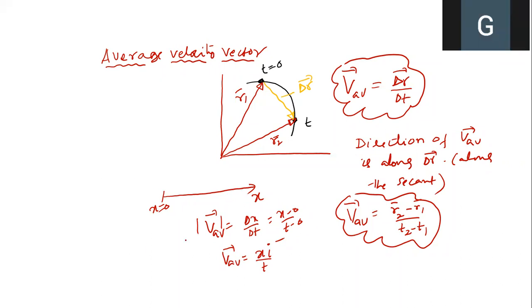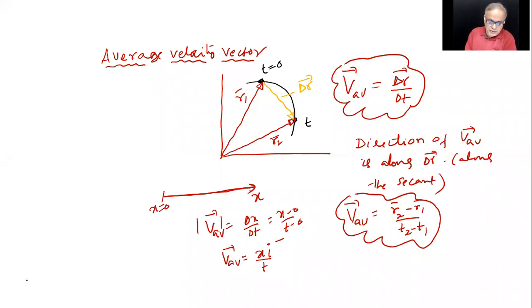This need not be shown in 2 dimensions if it is already known to be moving in a straight line. So what we already learned is now more generalized; the way we write it in 3 dimensions, delta R can have X component, Y component, Z component.